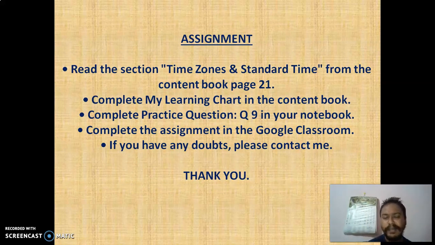Okay, so this much. Lastly, read the section on time zones and standard time. It is very easy, very simple. Open your textbook to page number 21 and just read the paragraph which is given. Once you read, you will understand. There is nothing so hard in it. Complete the My Learning chart in your content book. Just fill it up, very simple. Take your time. If you can't fill it up, just ask me.